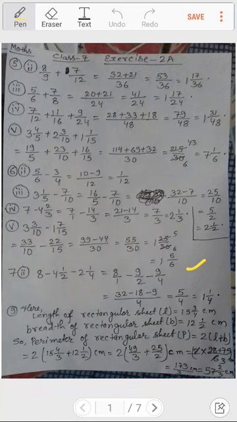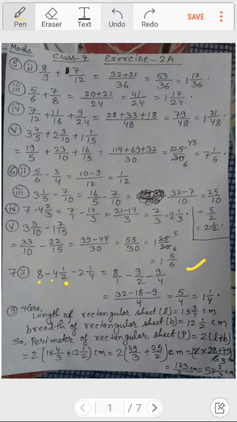Here it is 8 minus 4 1 by 2 minus 2 1 by 4. So I had changed all at first into improper fractions, that is 8 by 1. You can see over here nothing below, that means 1 is there. 4 2s are 8 and 1 is 9, so 9 by 2 I had written, and in the same way 4 4s are 16 and 1 is 17, so 9 by 4 is over here because here the denominator is 4.